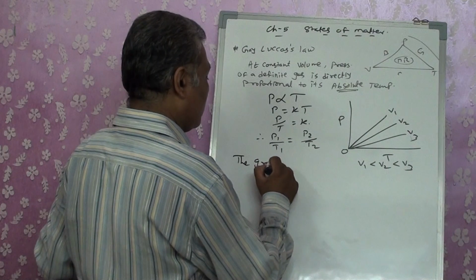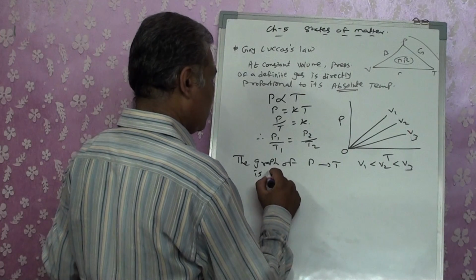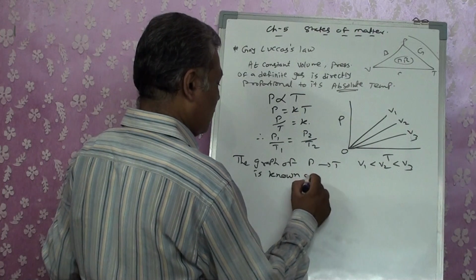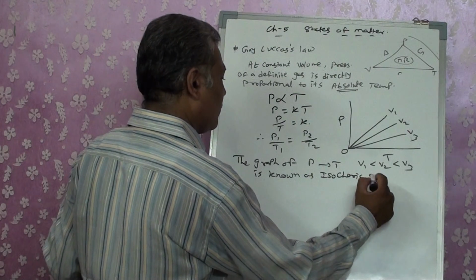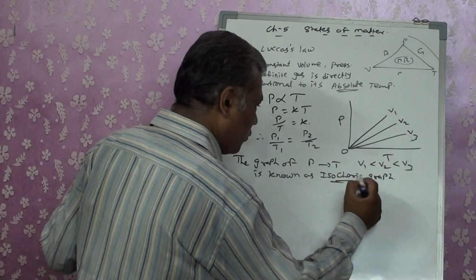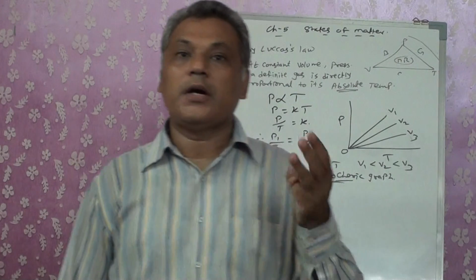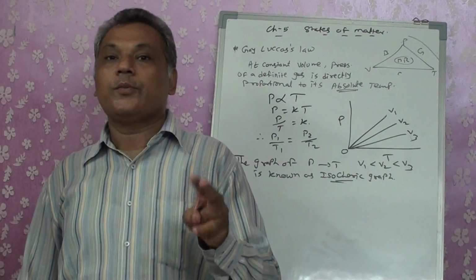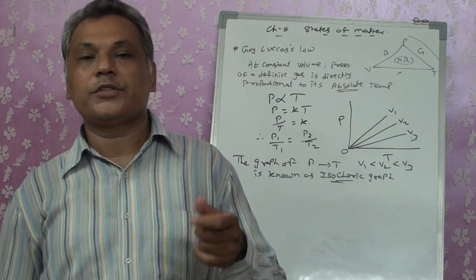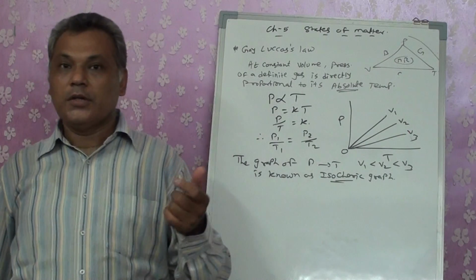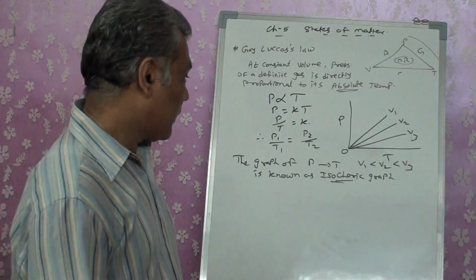The graph of P against T is known as the isochoric graph. Isochore means constant volume, right? Remember these three terms: isotherm, isobar and isochore. Isochore means constant volume, isobar means constant pressure, isotherm means constant temperature. All these three graphs are going to be important for us, right?